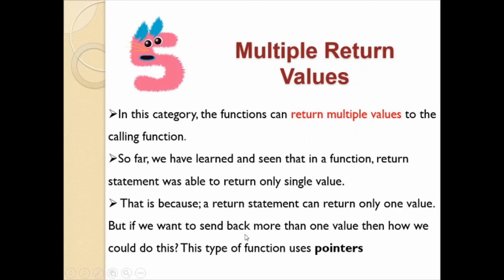But if we want to send back more than one value, then how could we do this? There is a point when we want to return multiple values back to the calling function. So what method has to be followed? This type of function uses pointers. By making use of pointers, we can return multiple values back from called function to the calling function. Such functions are categorized as the fifth category of a function, that is, with multiple return values.